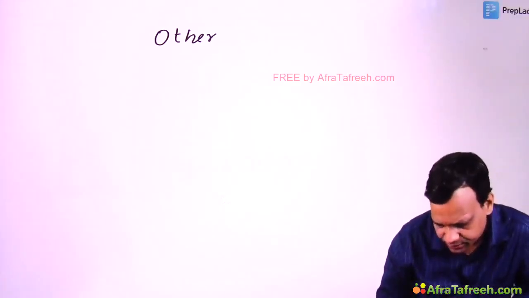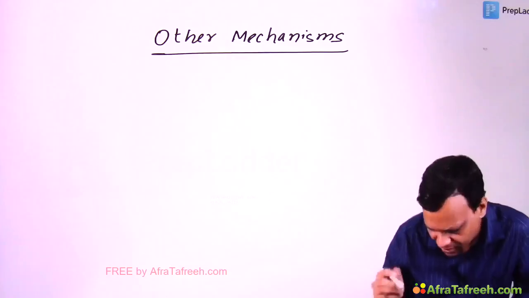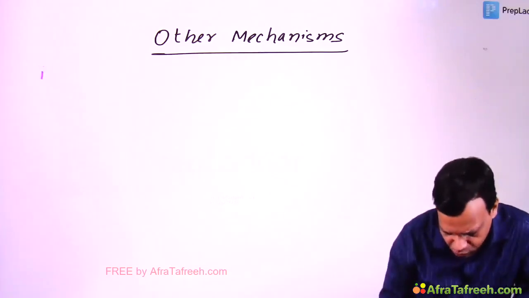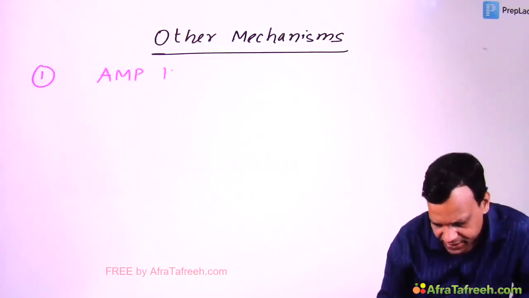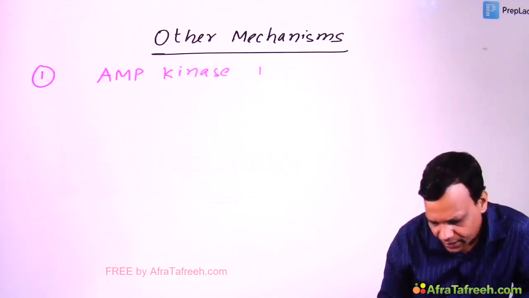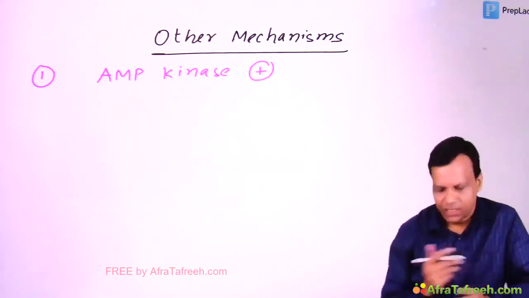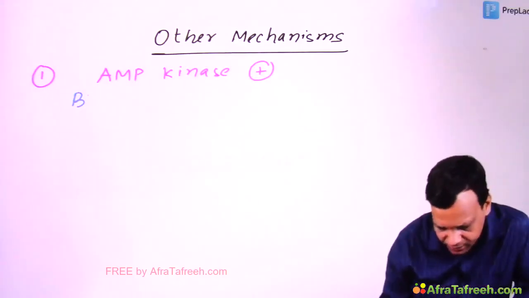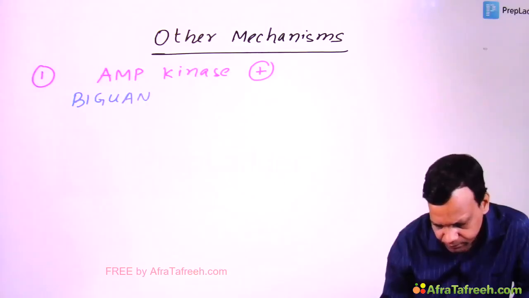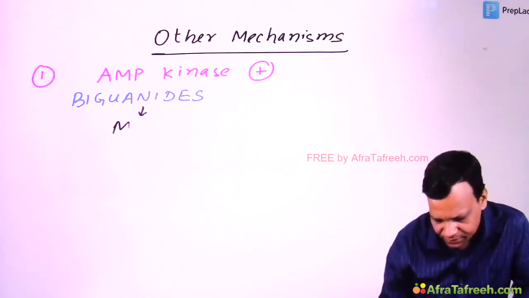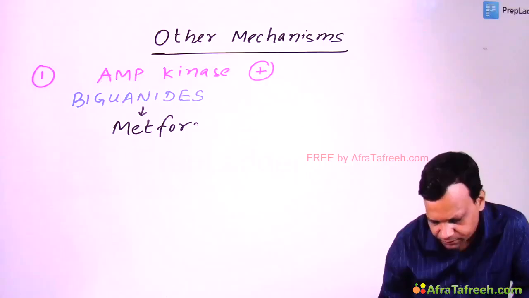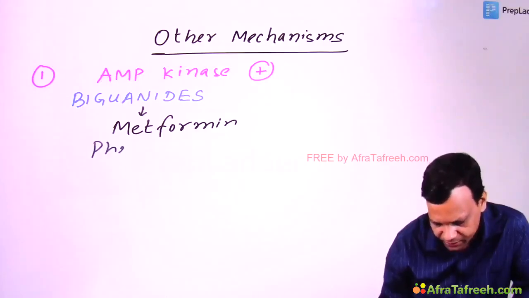Now we will move to second group, drugs acting by other mechanisms. And among the other mechanisms, the most important mechanism will be drugs stimulating the AMP kinase. AMP kinase stimulators. The group of drug is biguanide, and the main drug in this group is metformin. Another drug is fenformin.